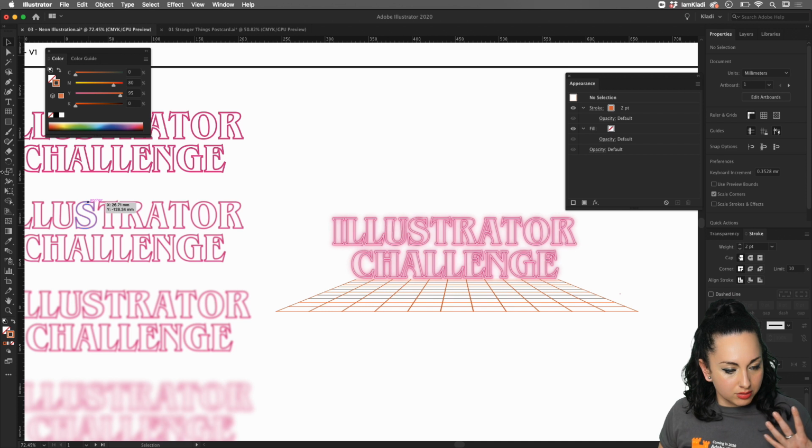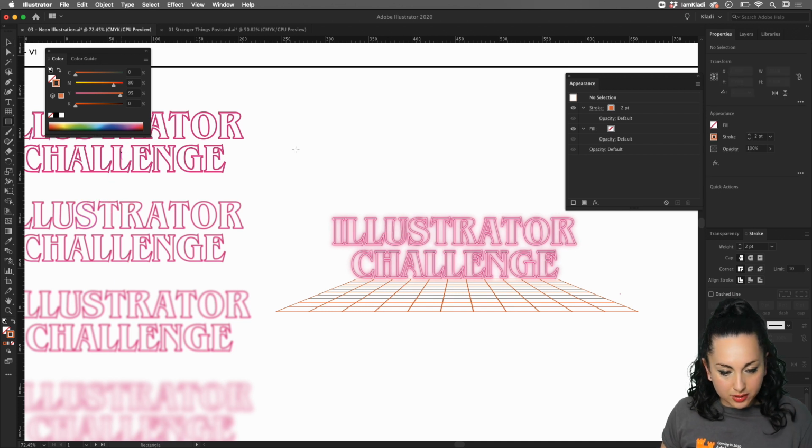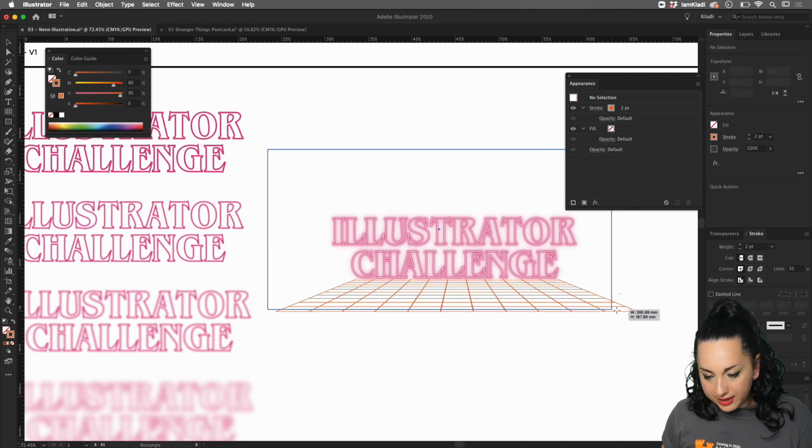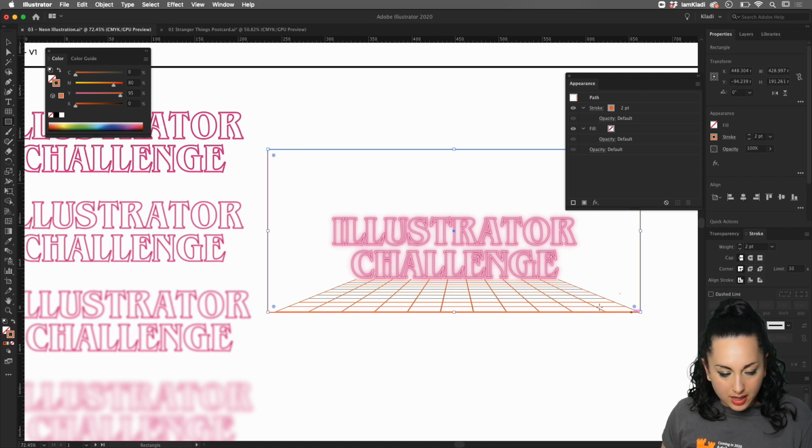And to make the color really pop, what I'll suggest is to click on the rectangle tool and click and drag in order to create a backdrop.